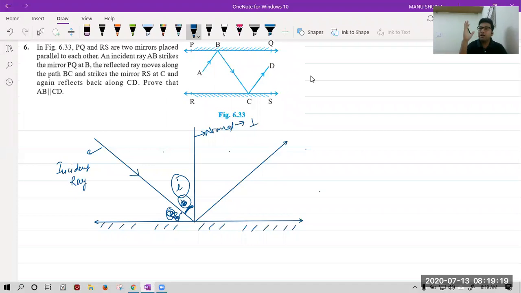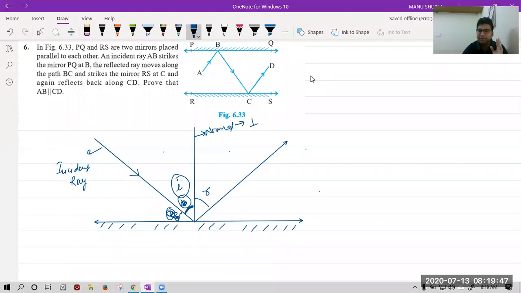Similarly, when the ray reflects, we get the angle of reflection, which is this one with the normal. That is why we draw the normal, because we want to find the angle of incidence and angle of reflection. Please don't get confused. I hope this is clear now.